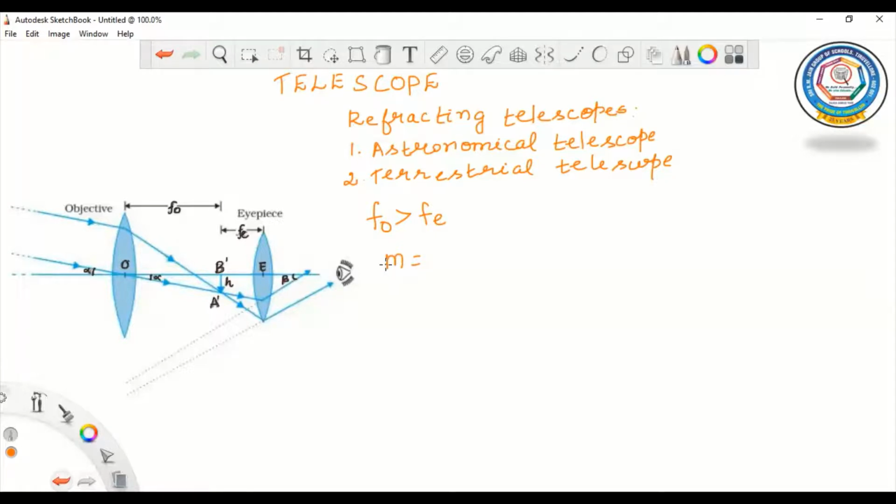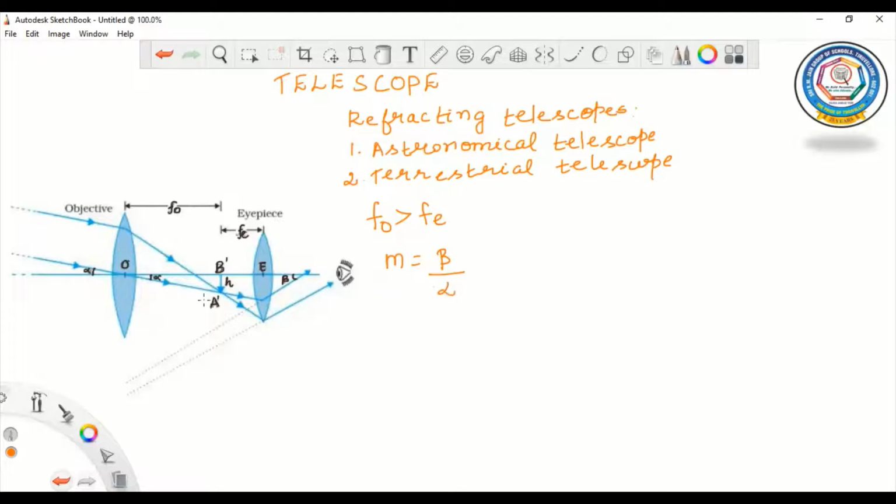It is defined as the ratio of the angle subtended at the eye by the final image as seen through the telescope, which will be our beta, to the angle subtended at the eye by the object seen directly, which is alpha, when both the image and the object lie at infinity.